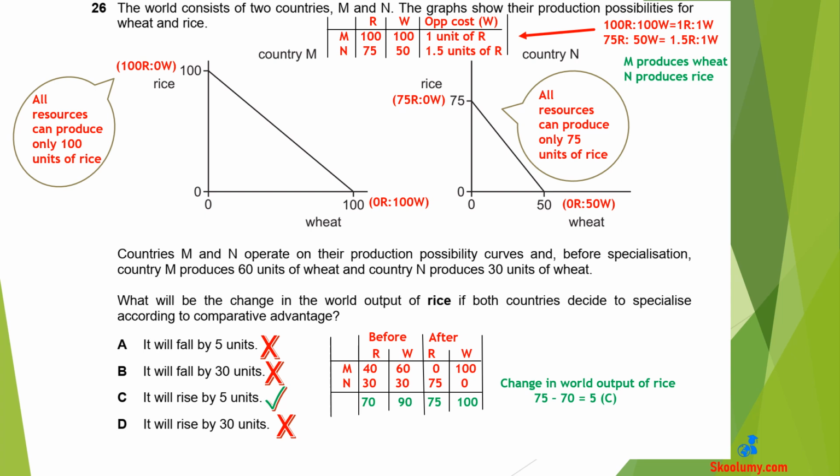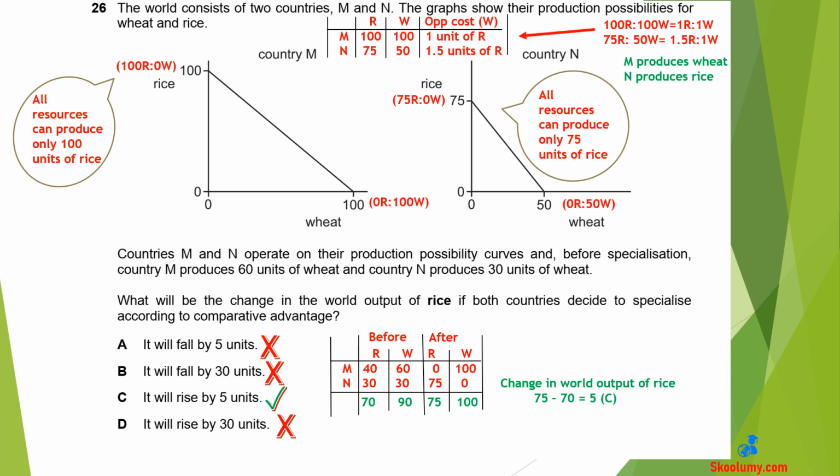A country has a comparative advantage if it can produce a good at a lower opportunity cost than another country. The graph for country M shows that it can produce either 100 units of rice or 100 units of wheat if all its resources are used. The opportunity cost of producing a unit of wheat for country M is 1 unit of rice it has to forego. 100 divided by 100.